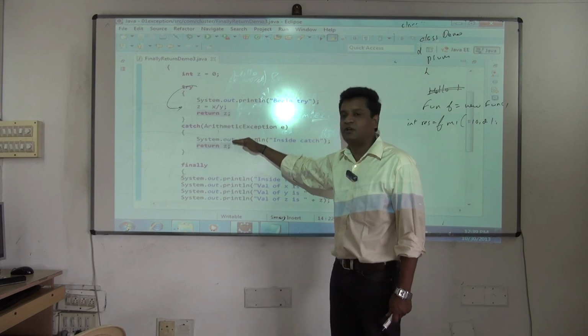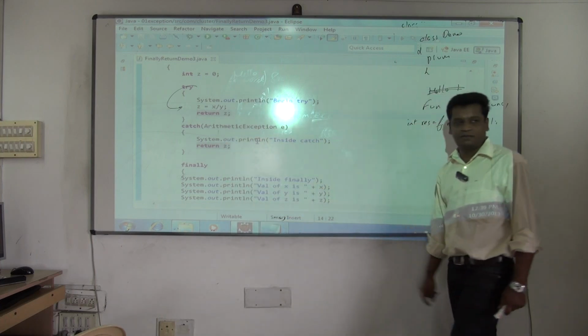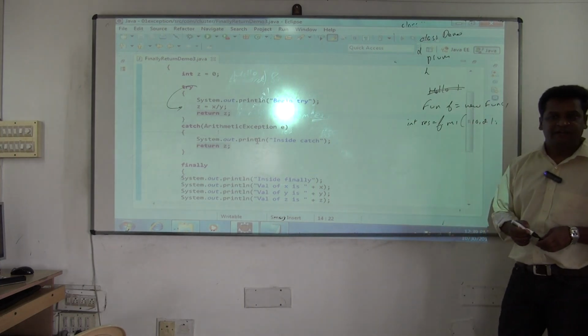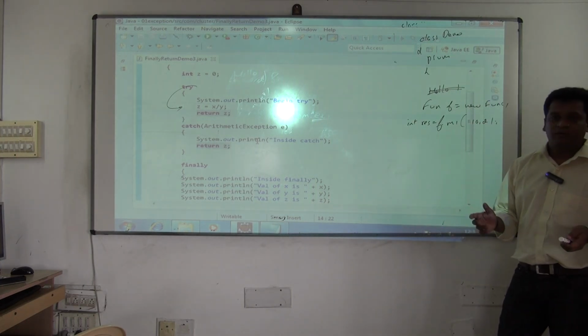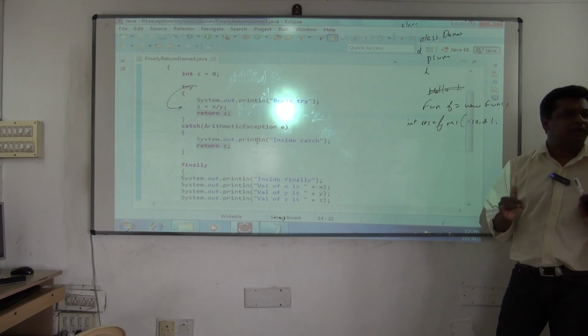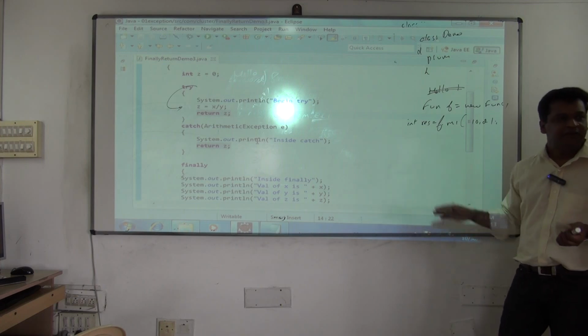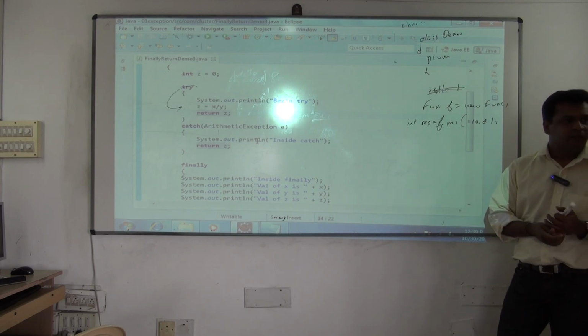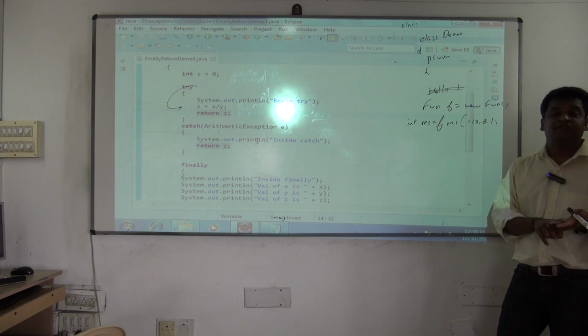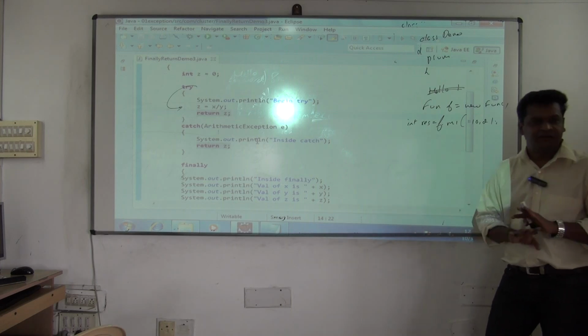But whether an exception occurs or not, see, I want to print all this. Value of x is, y is, z is. Now, whether an exception occurs or not, my requirement is what? I want to execute some statements desperately. So it will execute. Are you clear this? If return also happens, it will execute. If exception happens also, it will execute. Any condition, it is not failing now.